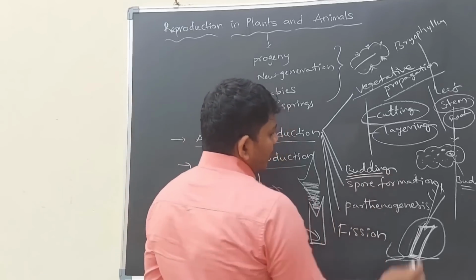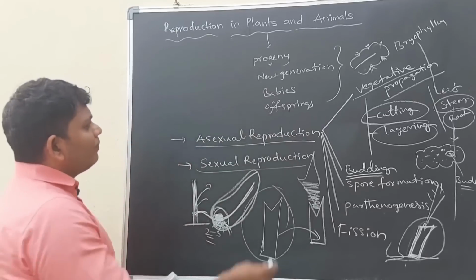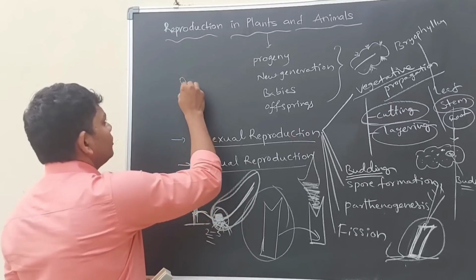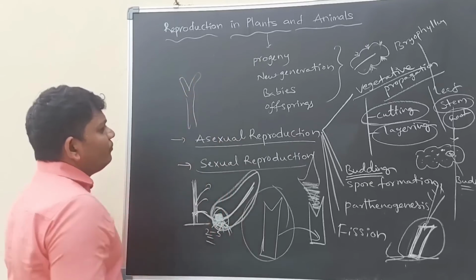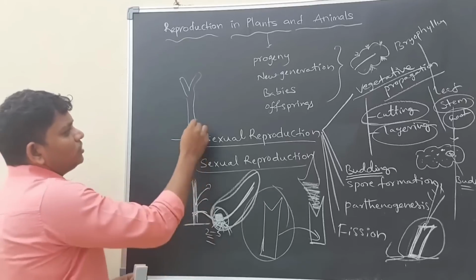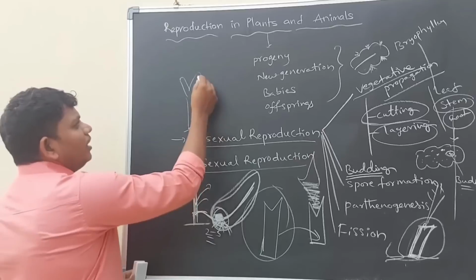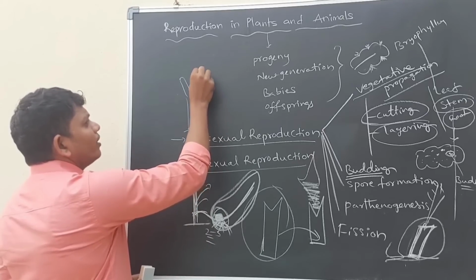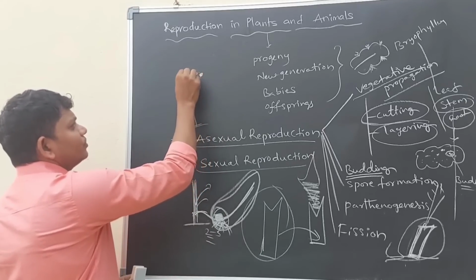And the second thing, budding. For budding we have to take yeast. This is the best example for the budding process. Yeast is one type of fungus. It is producing small bud like structures on the surface.